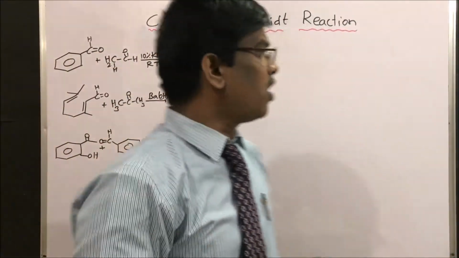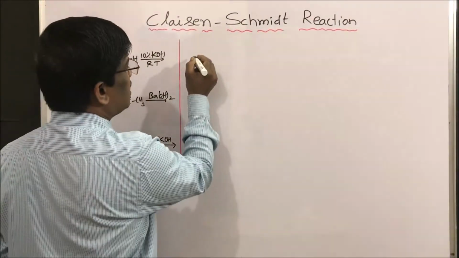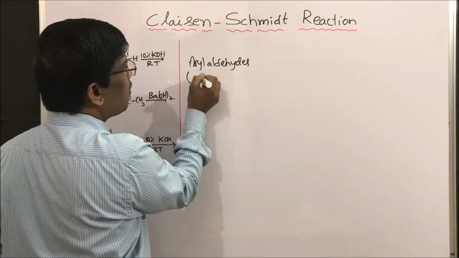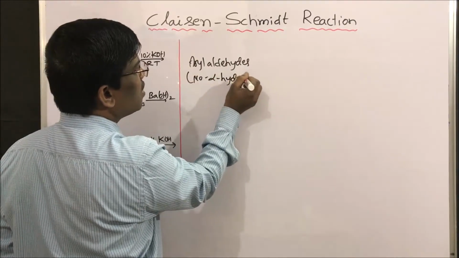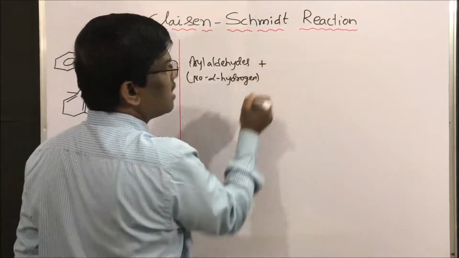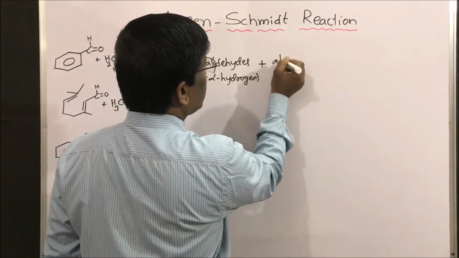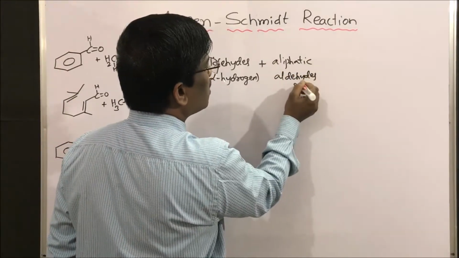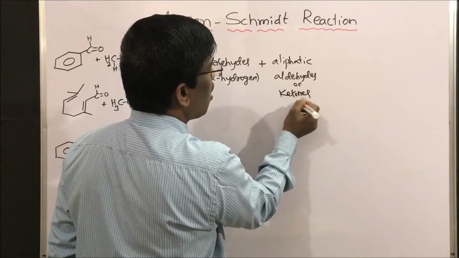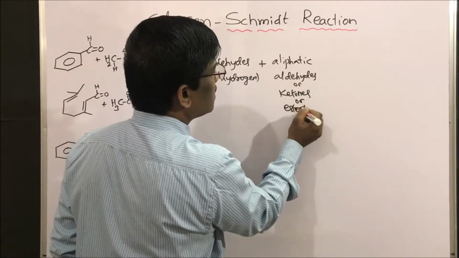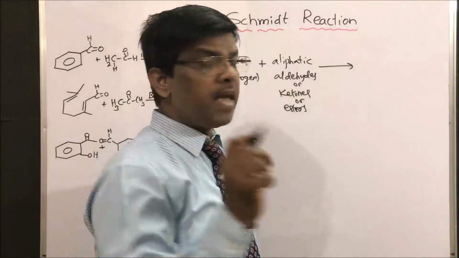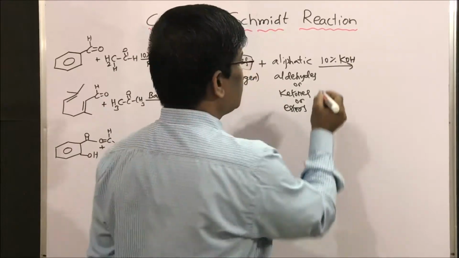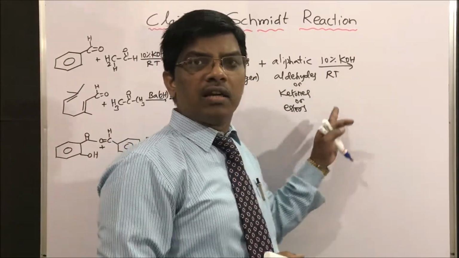Dear students, so what is this reaction? Condensation between aryl aldehydes which do not have alpha hydrogens. The aldehydes should not contain alpha hydrogens. Reacting with aliphatic aldehydes or ketones or esters in presence of mild base. Here I am taking 10% KOH at room temperature. At room temperature, please do not heat.